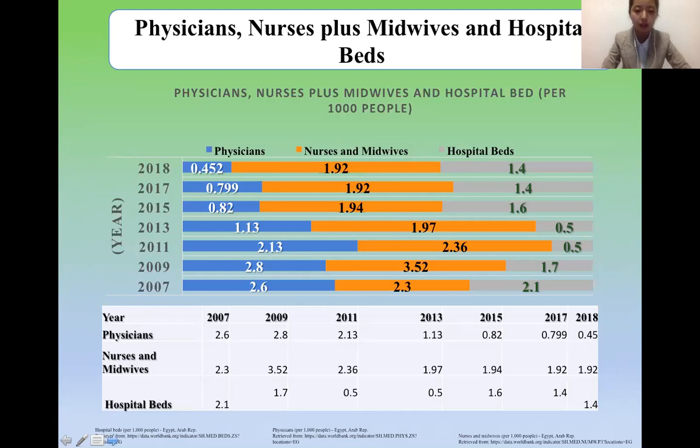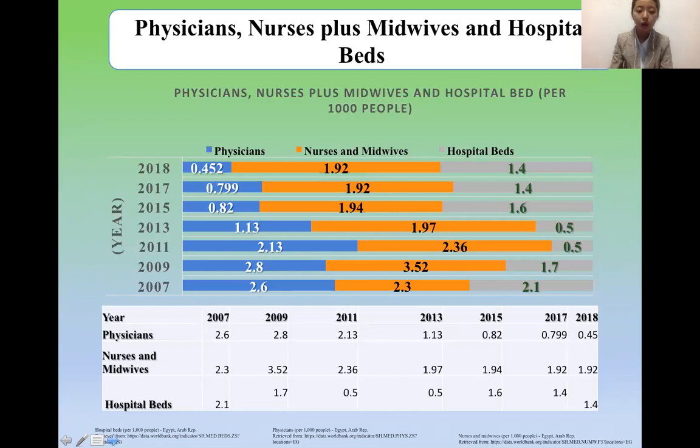I think this is better. And for nurses and midwives, there is also some reduction from 2007 until 2018. It reduced by 0.4.